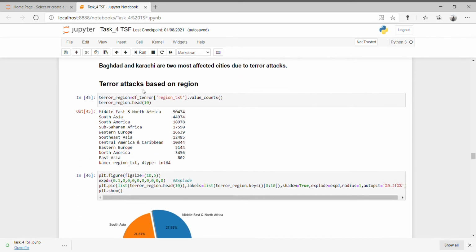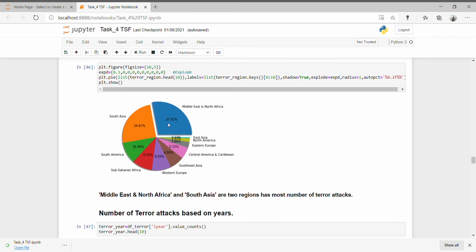Terror attacks based on region. Which regions are most affected by terror attacks? Middle East and North Africa, and then South Asia are the most affected regions, and then South America. 27.91% of terror attacks happened in Middle East and North Africa, then 24.87% in South Asia.